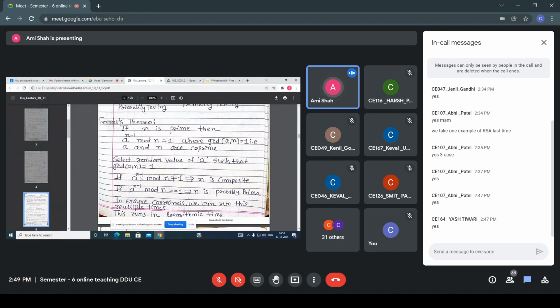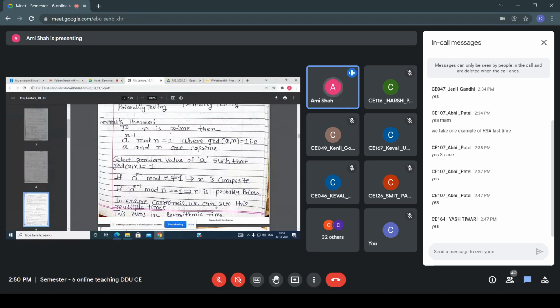And if a raised to n minus 1 mod n equals 1, then here you can say that n is probably prime. So to ensure correctness, what we have to do is run this algorithm multiple times. Means the first time I run the algorithm, it says the number is prime. Again I run the algorithm, again the algorithm says prime.